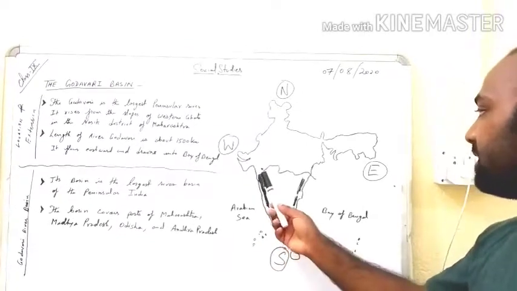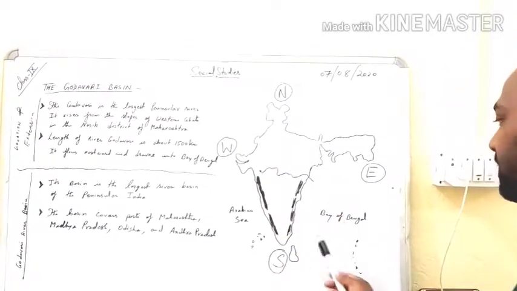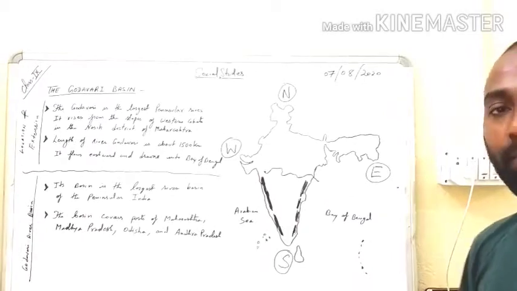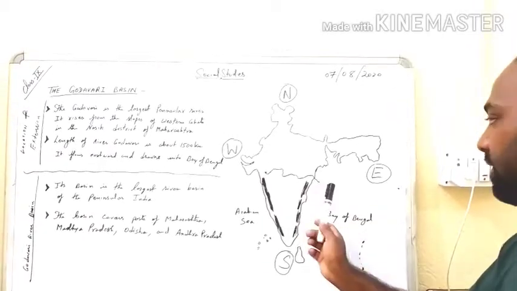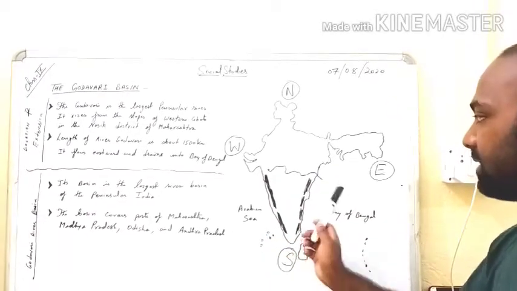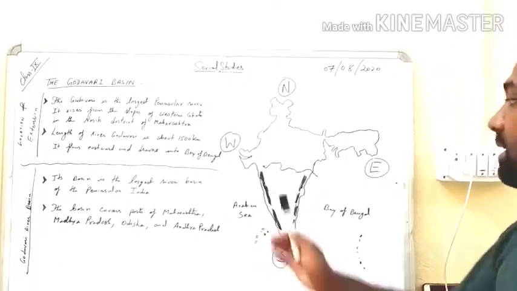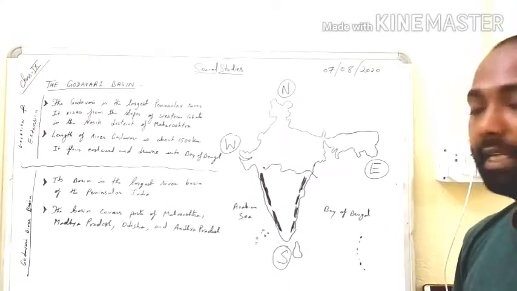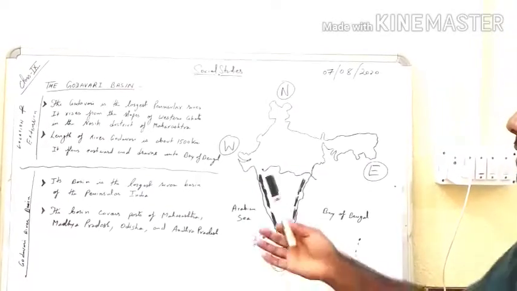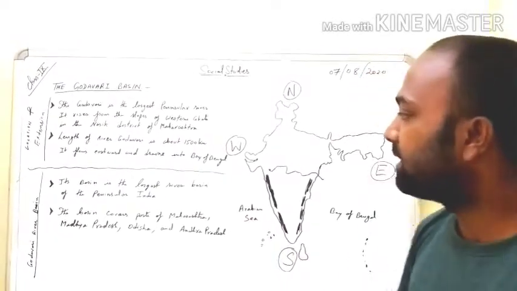As I have told you, it is flowing eastward, so obviously it will drain into the Bay of Bengal. Remember this: the river is not flowing towards the west, but towards the east, because the land is sloping towards the east. Please remember this. We are going to learn in points. Now let us see the next point.